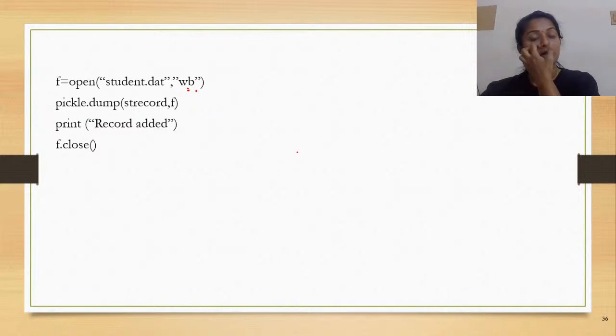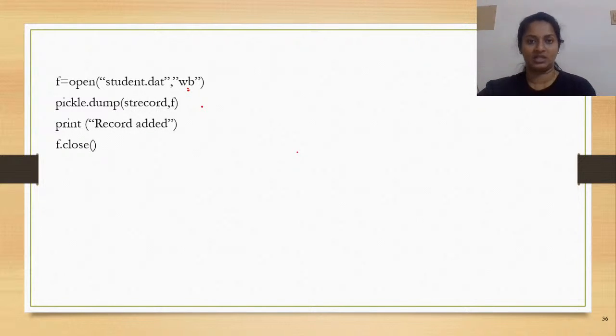Now suppose that you are trying to append onto the file. That means student.dat has to be a file which is already existing, and then it would be opened in rb+. Whatever contents are there, to the tail end of it you would be dumping the new records that you have prompted from the user and read.